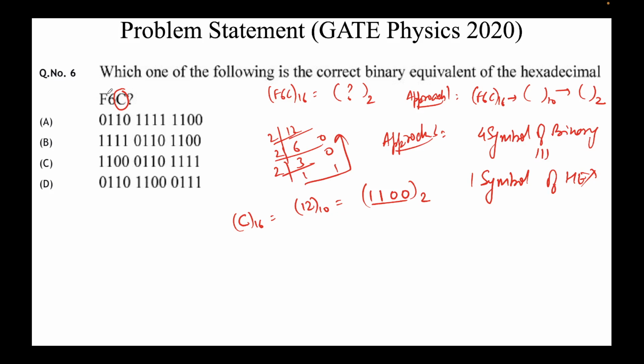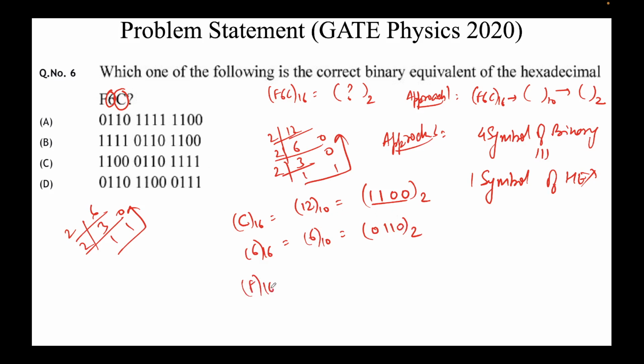Now look at the other symbol, 6. 6 in hexadecimal is 6 in decimal itself, which is 0110 in binary. How do I get this? You can do again, 2 3s are 6, remainder is 0. 2 1s are 2, remainder is 1. So 6 corresponds to 110. And remember that it has to be 4 symbols, so we have to add one extra 0, because it always has to be blocks of 4. Remember that.